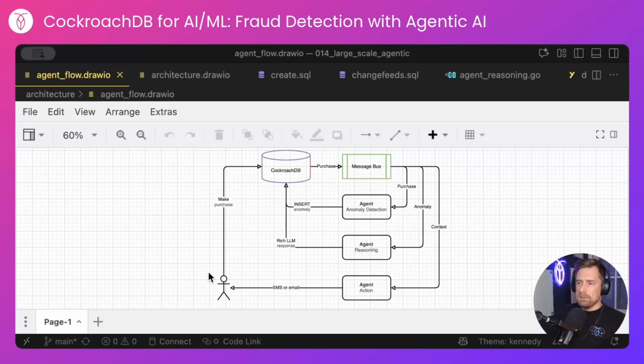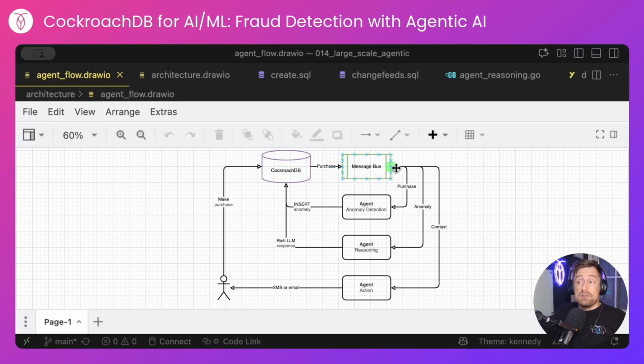The first and probably most unreliable part is me. I will simulate a purchase to the database either by using a load generator or writing directly to the database. That's not the interesting part here. That purchase will be published from CockroachDB via CDC to a message bus. You could use S3, Kafka, whatever you want for this. I'm using Apache Pulsar because it's one of the newer syncs in CockroachDB and I like new.